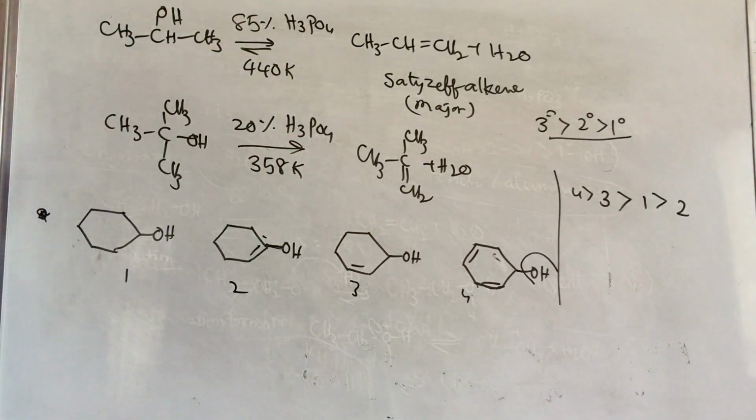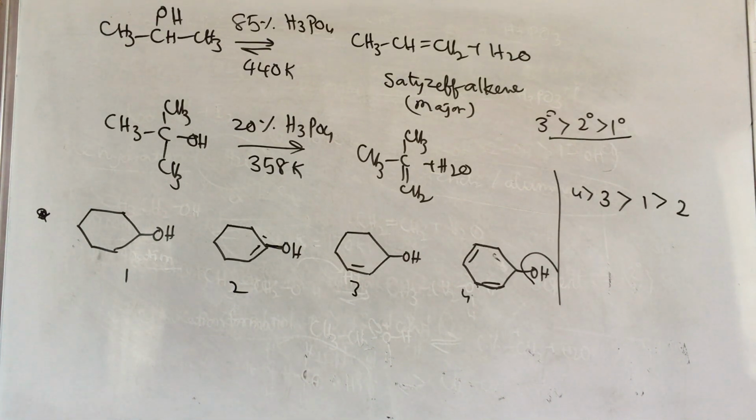Conjugation increases means the stability also increases. This is one of the important questions. Like this, you have to consider the formation of the product, and also the stability of carbocation formation in the step. Generally, formation of carbocation is the slow step, that is the RDS, rate determining step. Based on that, we will decide the product which is more stable.